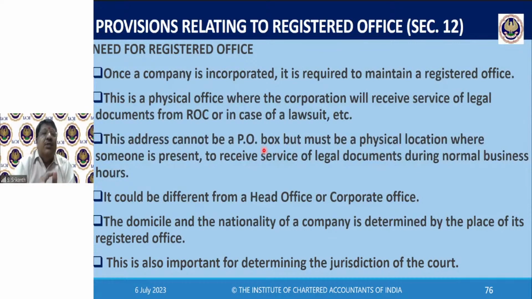But the registered office is the place, the address to which all legal correspondence will be sent. It's a very, very important concept. This is the physical office where the corporation will receive service of legal documents from the registrar or in case of a lawsuit, etc. See, today, the registrar of companies does not send you any letters by post. So more than the registered office, your registered email ID becomes very important. This is for your information. Because to the registered office address, they won't send.